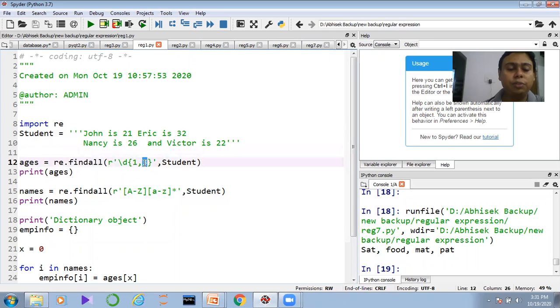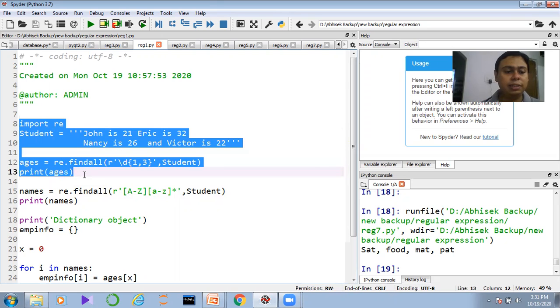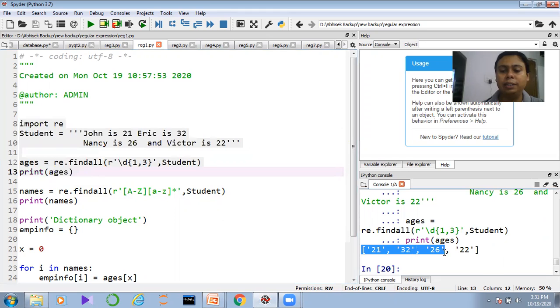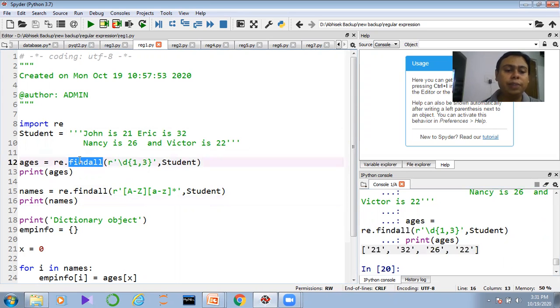So here what we are defining is that we are taking the information which is basically the digit mode. Now all the time you need to remember that the findall function returns what? It returns a list object. So if you just execute this much code right now, you will see we are only getting the numbers, which is basically age. So how to do it? We are calling the findall function. The findall function is receiving the parameter r, meaning regular expression, slash d 1 comma 3.